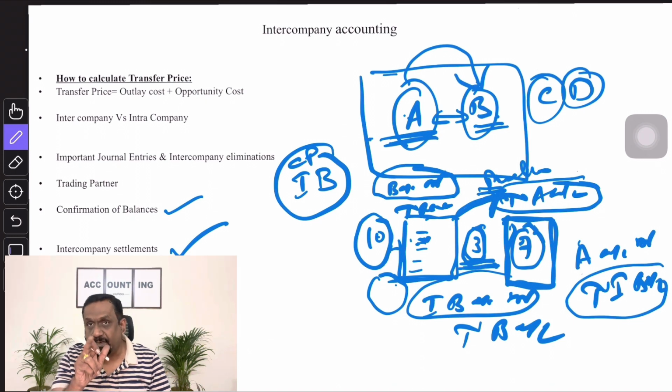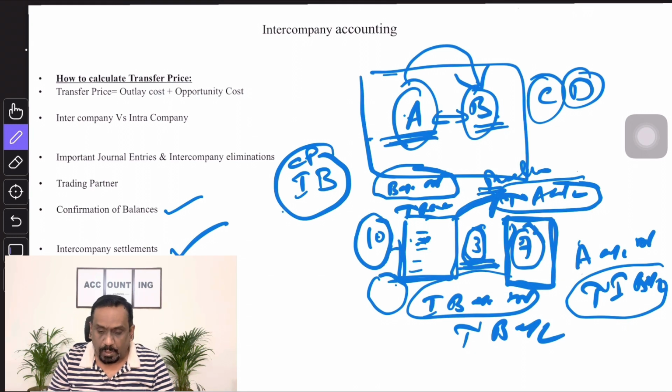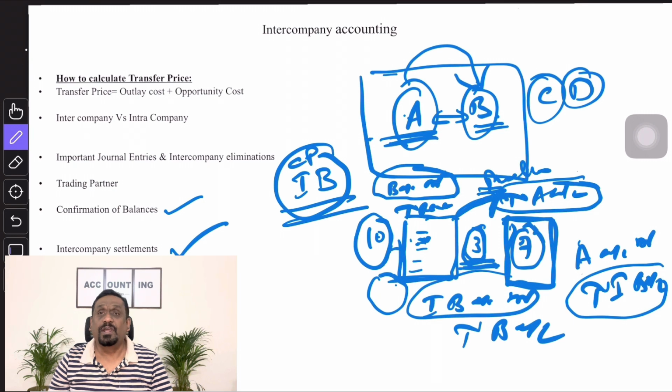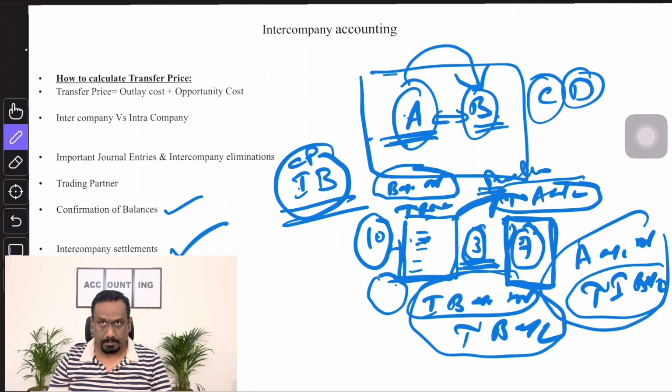Why this happens is that this is an elimination entry again. There is no need to do the settlements between these two, because anyway at the consolidation level there is no impact here, because one entity is showing a receivable and the other entity is showing a payable. When I prepare the consolidated P&L and balance sheet, it will not have any impact. So that is the reason. All these settlements will be routed through the netting tool, wherein they create one in-house bank account or cash pool account. All payments and receipts will be routed through this in-house banking with these kinds of journal entries, and settlements will be done in the tool.